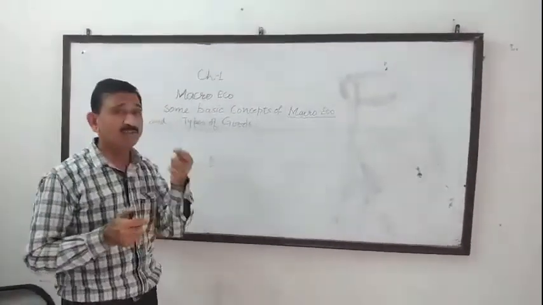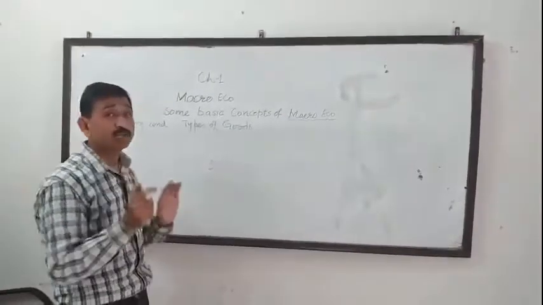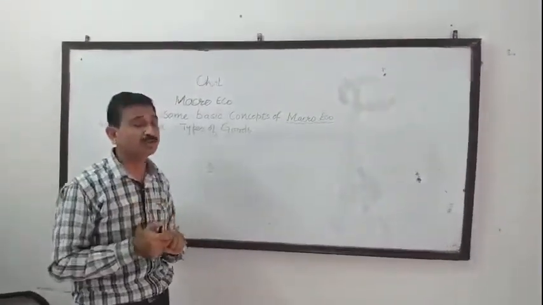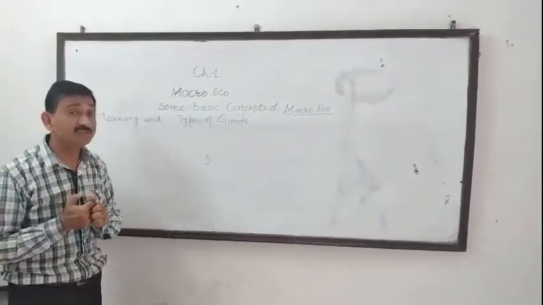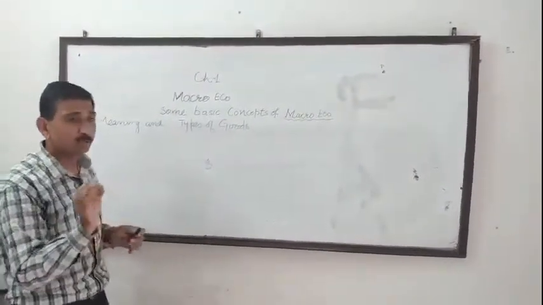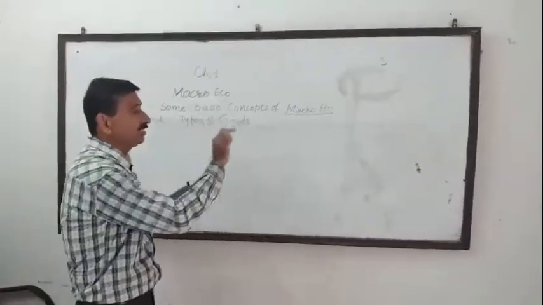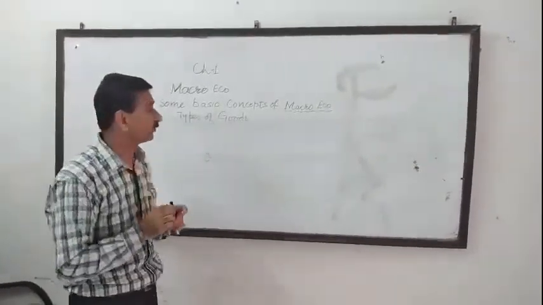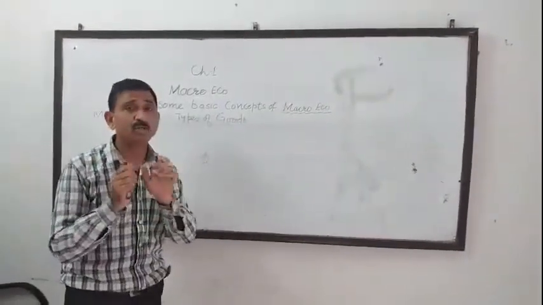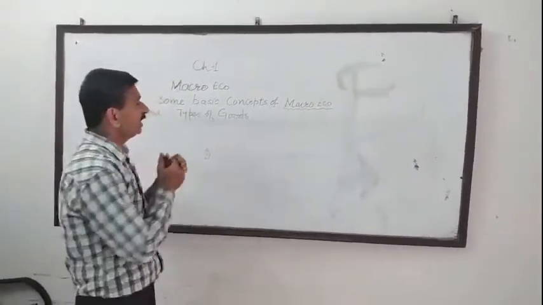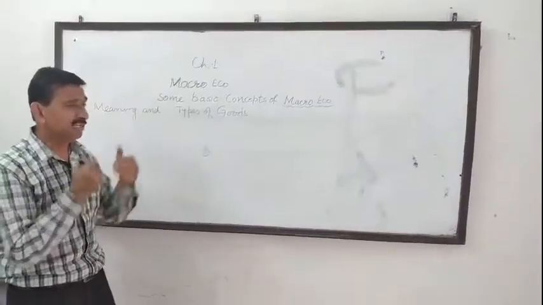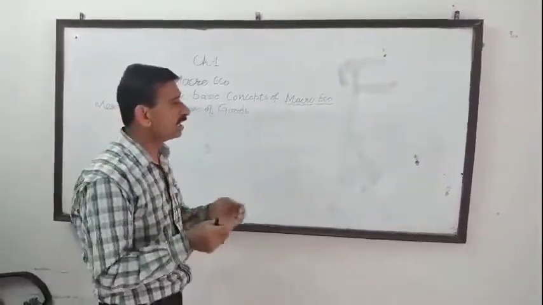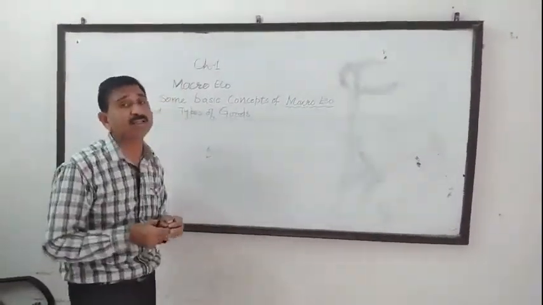But sometimes there are some services which also satisfy human wants. So now the question is, what is the difference between goods and services? Goods are those things which satisfy human wants directly, and they are also durable in nature. They can be seen, they can be touched, and they can be transferred from one place to another place.